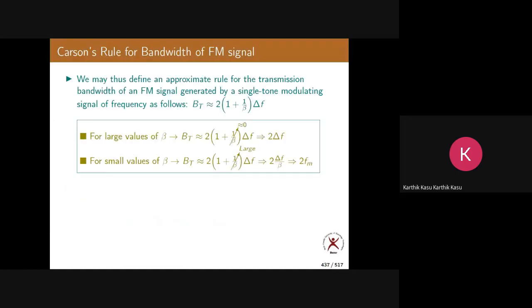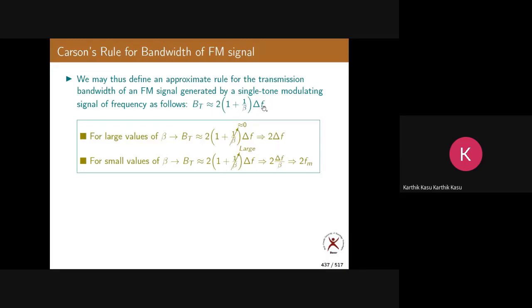So we go for Carson's rule, which defines the bandwidth of an FM signal. The transmission bandwidth B_T is approximately equal to 2 into (1 plus 1 by beta) into delta F. This is the formula of Carson's rule for the bandwidth of an FM signal.